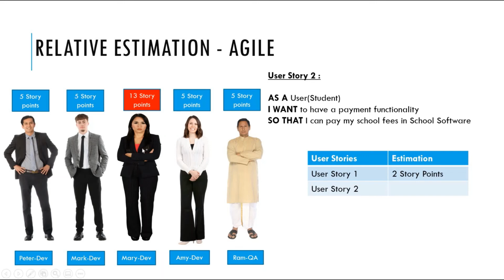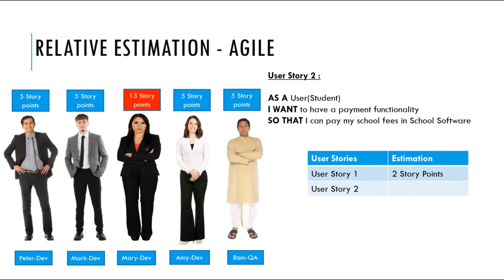Now Mary will try to convince the team members by giving some reasons like we need to implement third-party payment gateway to develop payment functionality for this. So this will need more time. So we need more story points. For this, other team member may tell that there is a third-party payment gateway which I know they will give good support. So we can minimize the effort. So this kind of discussion continues unless all the team members agrees for the same story points.